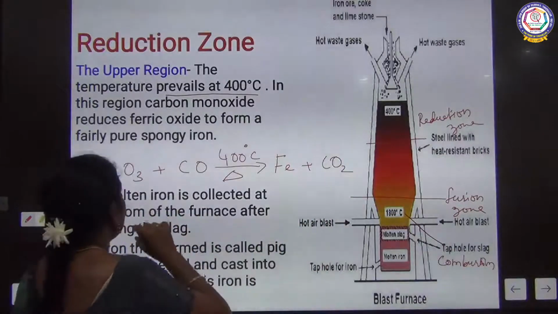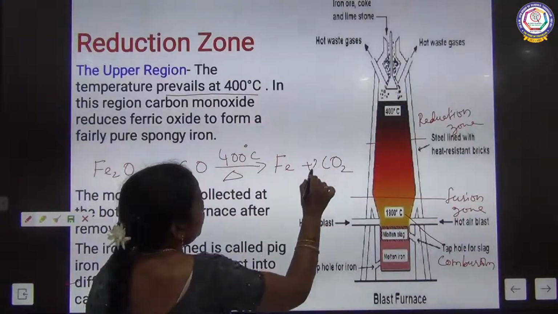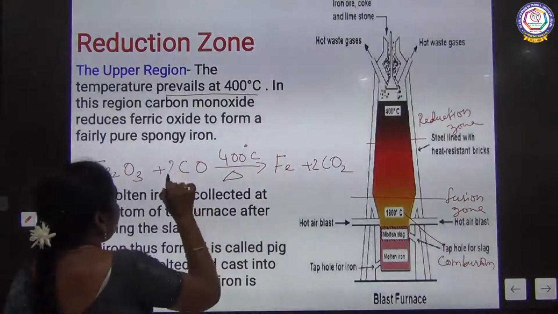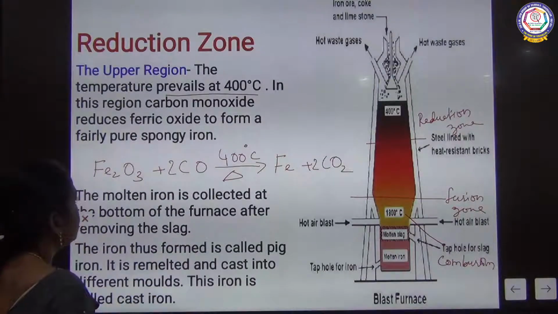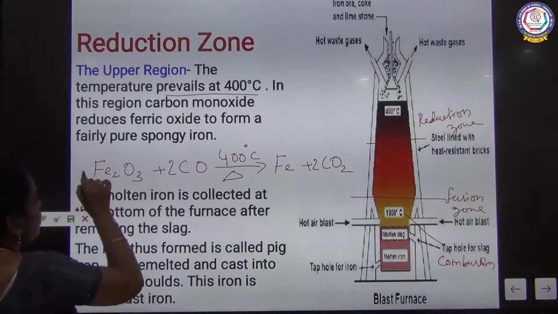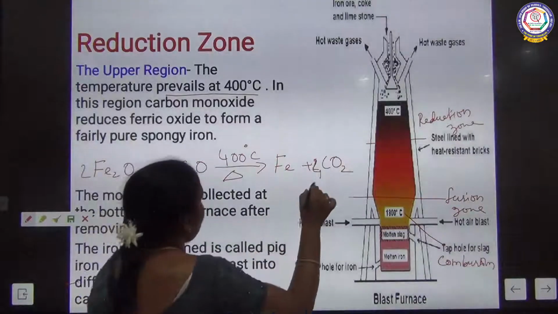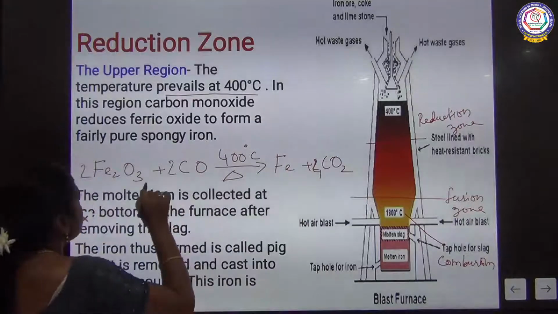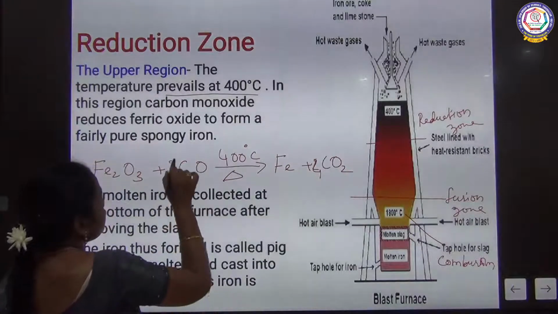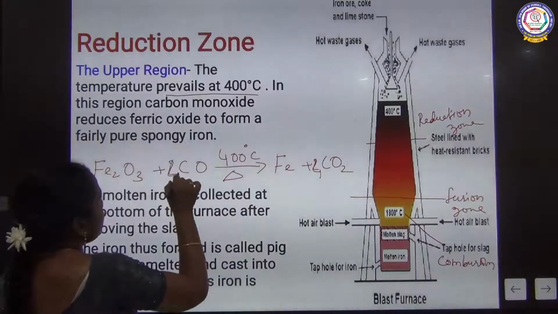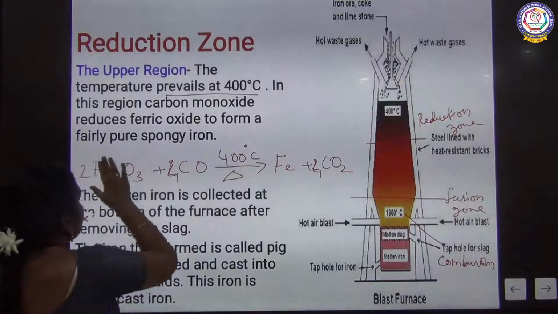So now, here 2 and here 3 plus 1, 4. If you put 2 here and then carbon 2, 2 twos are 4.